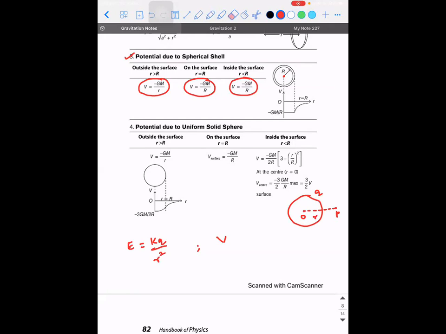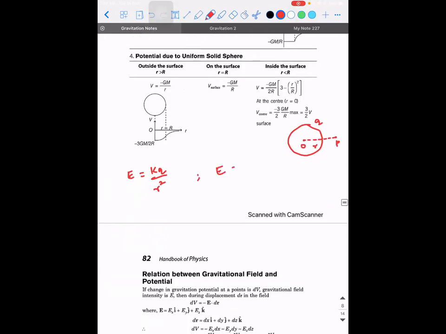Now we have a very important relation between electric field and potential. What is it? E is equal to minus dV by dr. Electric field also has another name, it is called potential gradient. So E can also be written as minus dV divided by dr. So dV will be equal to minus E into dr.